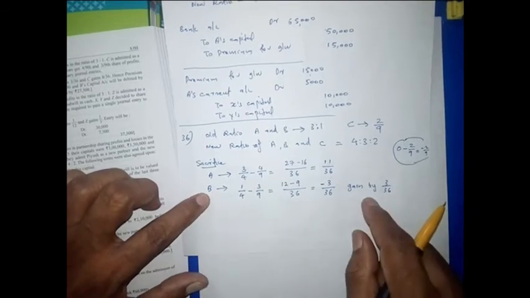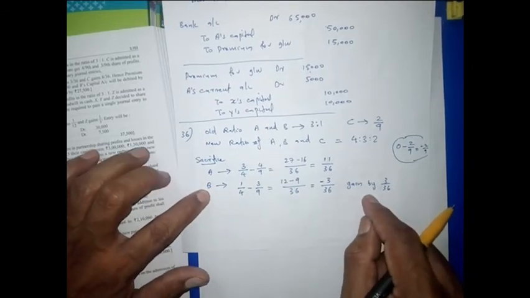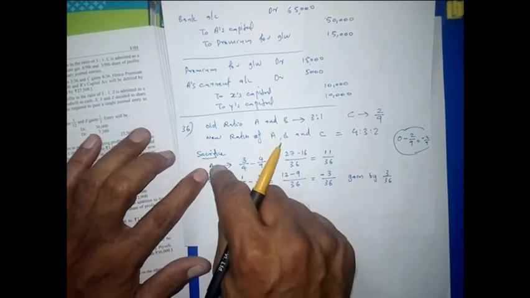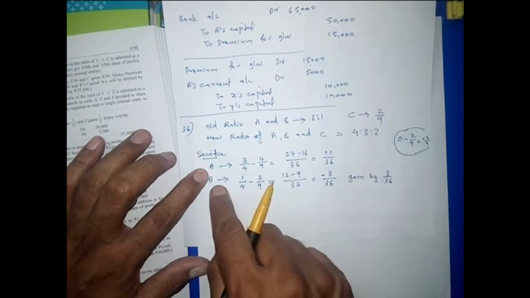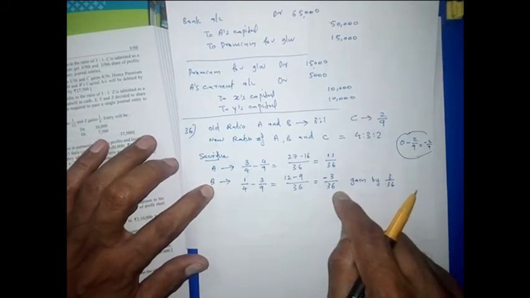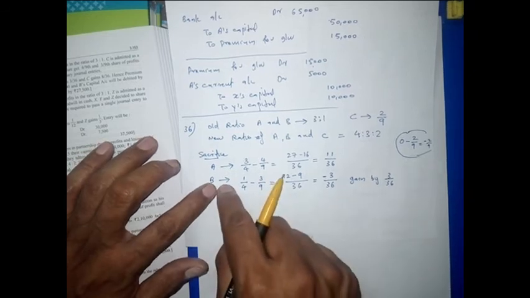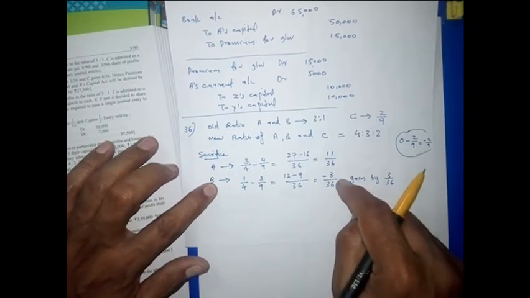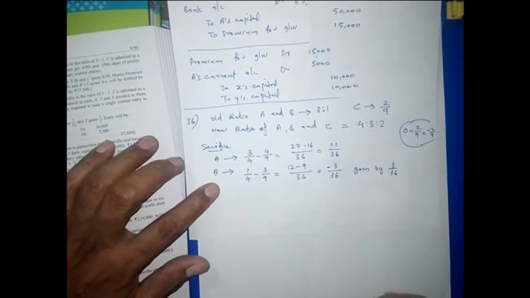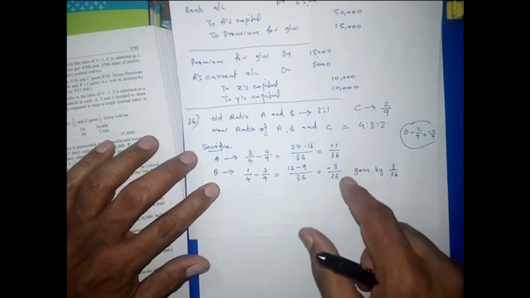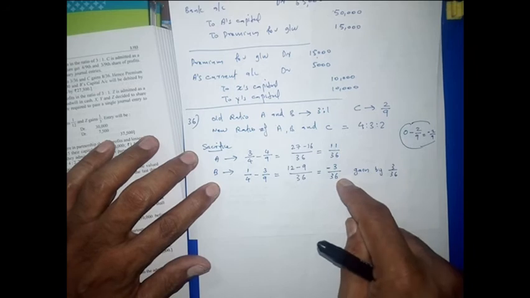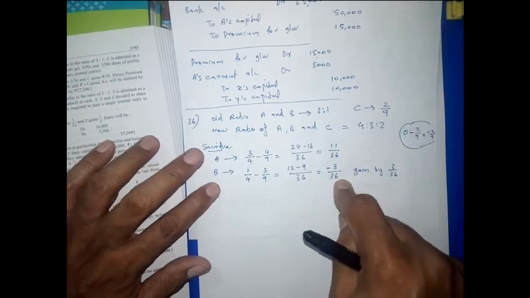Partner B also gains. That is the new thing in this question. Here only A is sacrificing, and A sacrificed not only for C, he sacrificed for one of the old partners also. So B also should compensate this much share of the total goodwill to A. That is the new thing which I told. Okay, so here B should compensate 3/36 of the total goodwill. That much B should compensate to A.